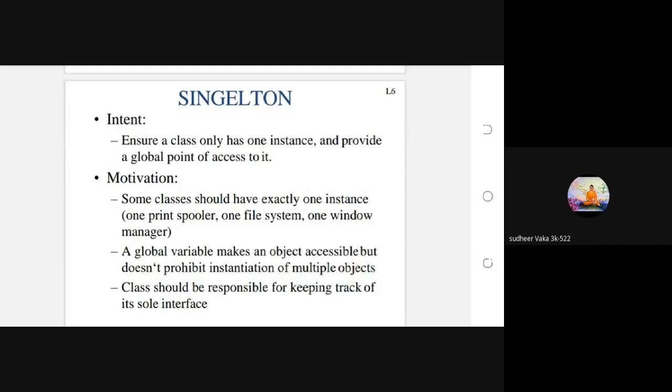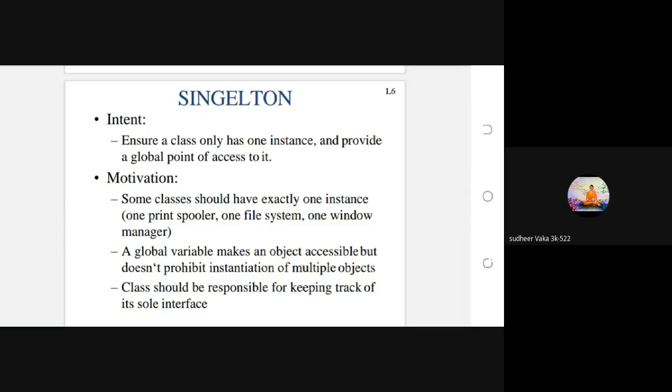Now I am going to give you information about the singleton design pattern. Before we learn about the singleton design pattern, we must know about the intent. If you understand the intent of a design pattern, not only this one but all 23 design patterns, if you understand the aim or intention of that particular design pattern,